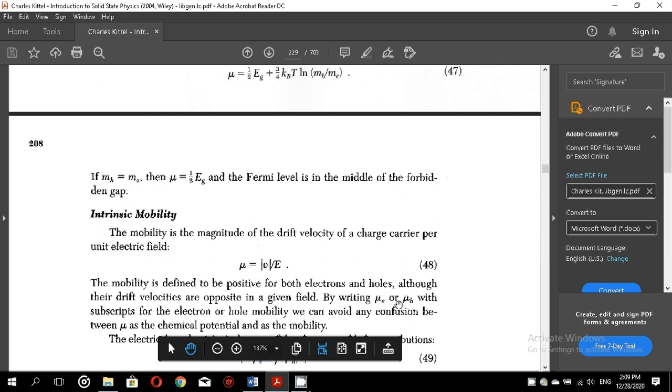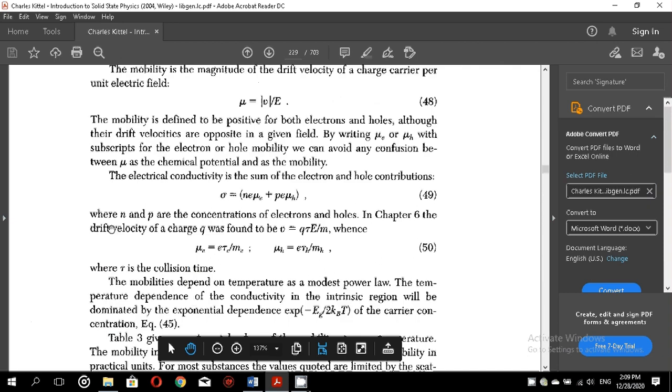By writing mu e or mu h with subscripts for the electron or hole mobility, we can avoid any confusion between mu as the chemical potential and as the mobility.